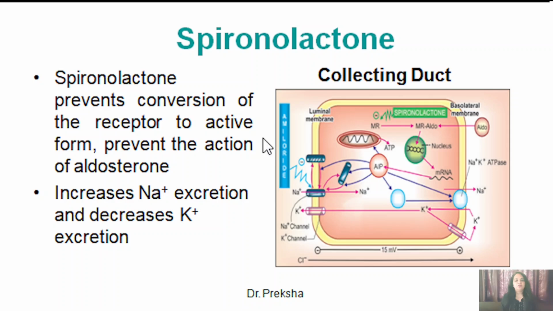Now spironolactone is a competitive antagonist of aldosterone, and that will result in inhibition of the action of aldosterone induced protein. So in the absence of aldosterone, the action will not occur. So spironolactone ultimately increases the sodium excretion and decreases the potassium excretion. So this is its potassium sparing effect.